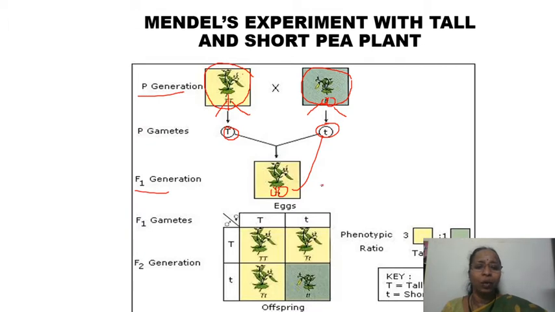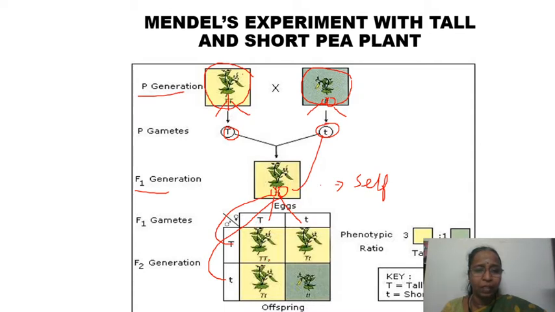And this will undergo self-pollination. That is a condition, right? Previously we have seen this will undergo self-pollination or selfing. So the female parent is the same: the egg is produced by the same plant, the pollen also the same. So during gametogenesis, this T will go to one gamete, this T will go to another gamete. Similarly, in pollen also, this T will go to one gamete and this T will go to the other gamete. This process of drawing in a checkerboard like this is called a Punnett square or Punnett checkerboard. Here you have to write the same thing down.